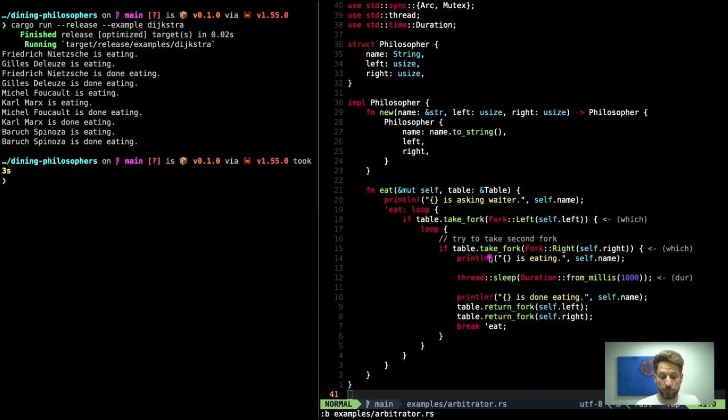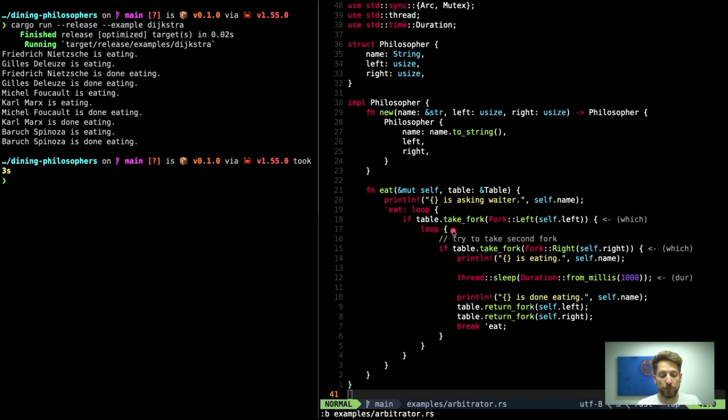And once we have our right fork, we can start eating. This is our sleeping for 1 second that all philosophers have done so far. And once we are done eating, we are now returning our 2 forks. And here is a cool trick that Rust can do. So we named this loop with the tick eat.